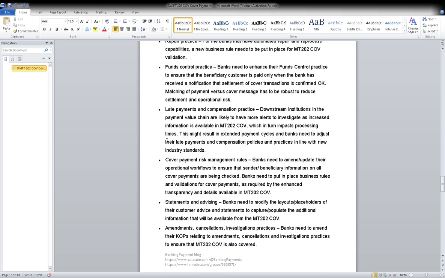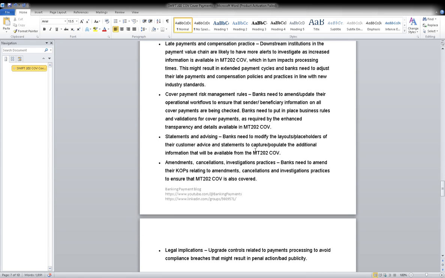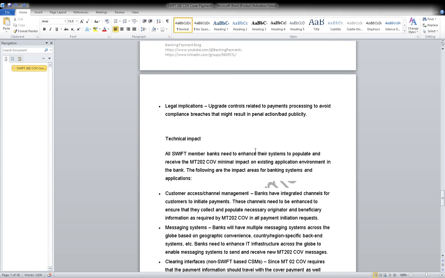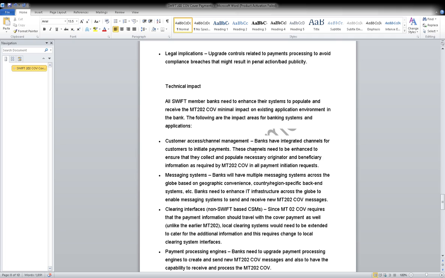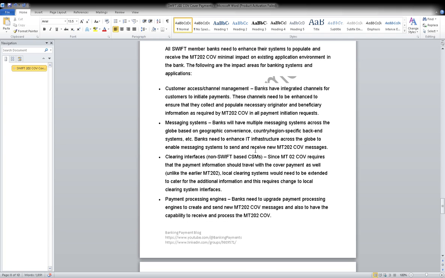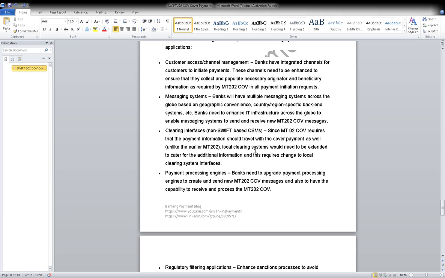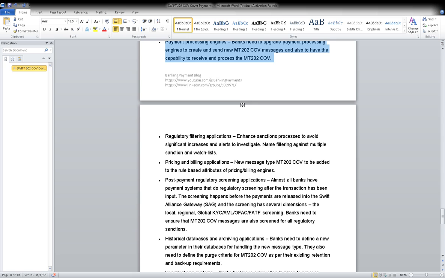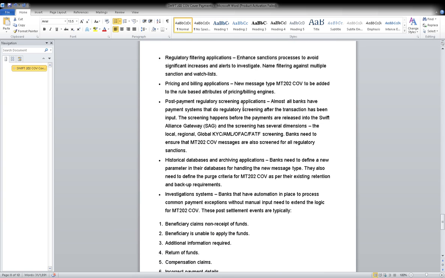Okay, the late payment part, because this is in a detailed structure, I have written these things for now. Maybe tomorrow, when you understand 202 COV nicely, and if you are working on a project, at that time it may help you with the clearing interfaces and the payment processing engine. Okay, not now. It is very bombarding for you to understand the basics. If you understand the basic thing now, it's good.